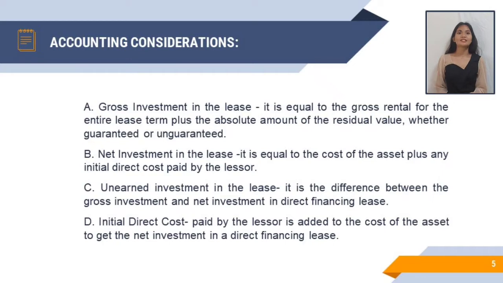Lastly, is the initial direct cost. It is paid by the lessor and added to the cost of the asset to get the net investment in a direct financing lease. Also, it would effectively spread the initial direct cost over the net investment over the lease term and reduce the amount of the interest income.